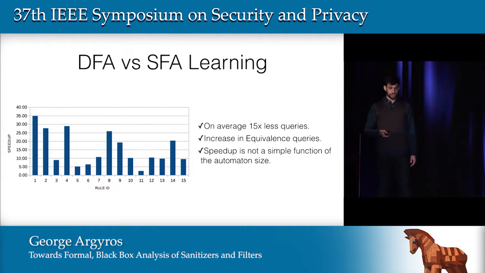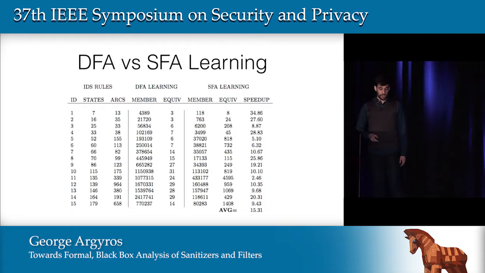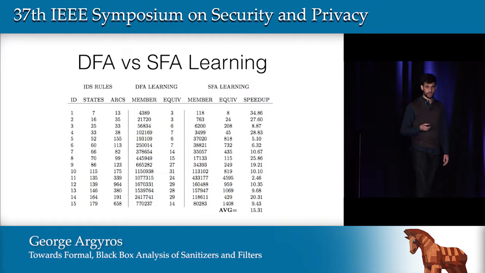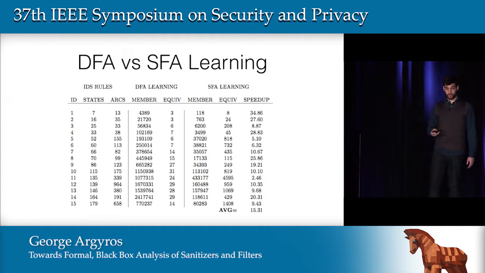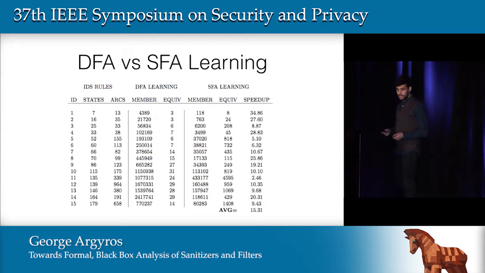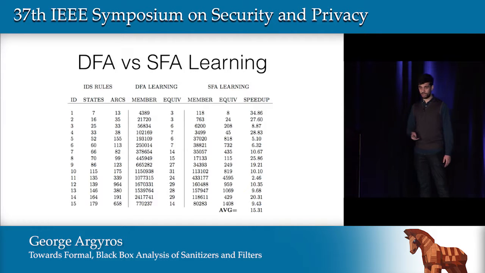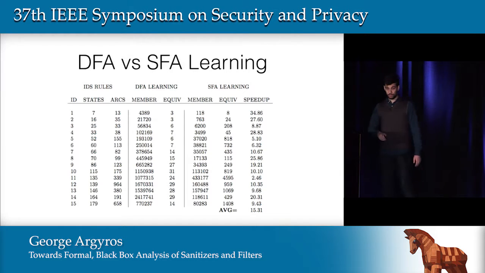And an important point here is that the speedup is not a simple function of the automaton size. And going next, I would like to also point out that the DFA algorithm is prohibitive to use over the network for even automata with around 150 states. It would require around 2.5 million queries. So having a speedup in that case is very important for the practical setting of the problem.